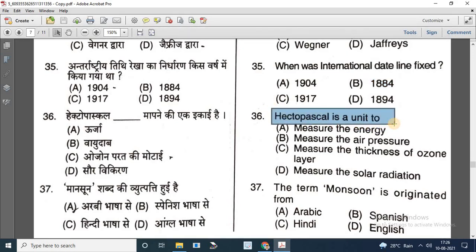Options are measure the energy. Second, measure the air pressure. Third one is measure the thickness of ozone layer. And D option is measure the solar radiation. So the correct answer is measure the air pressure. So can you tell me what kind of units measure the thickness of ozone layer? Kindly post in chat box and comment box.